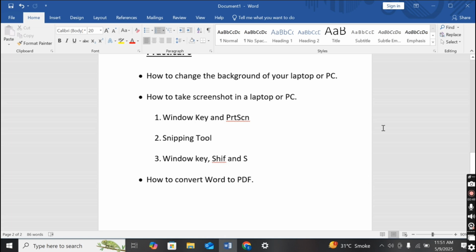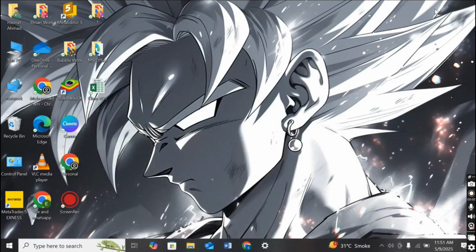It will take a screenshot of the entire screen of your laptop. It will take the complete screenshot of your screen. First I click on the Windows key, and after that I click on the print screen option. Look here, there is a blink. That means we have taken the screenshot of the entire screen.